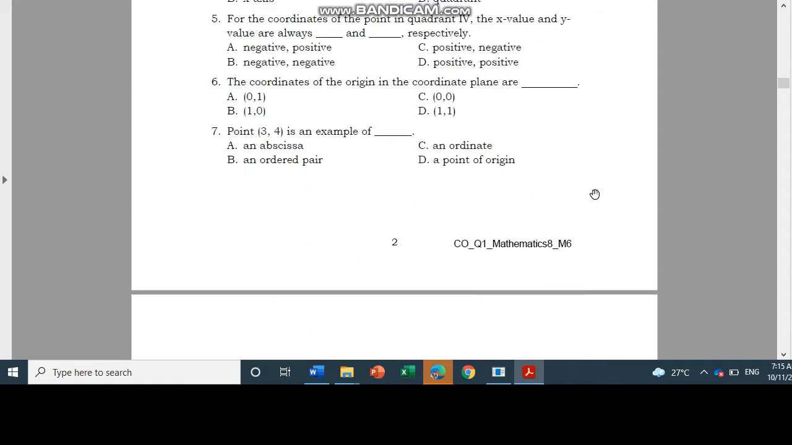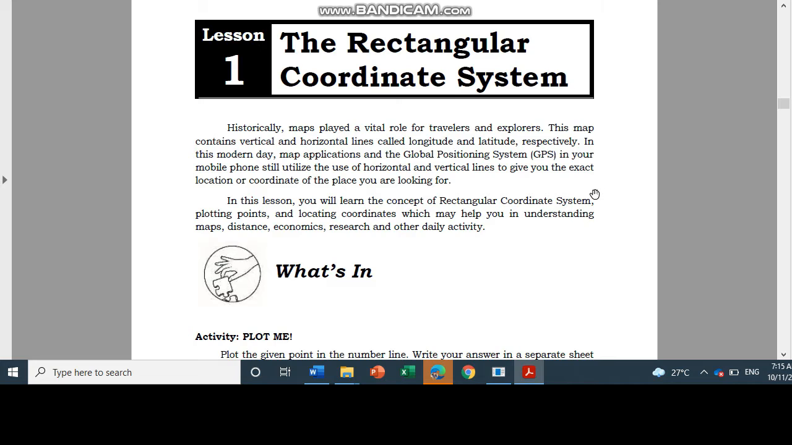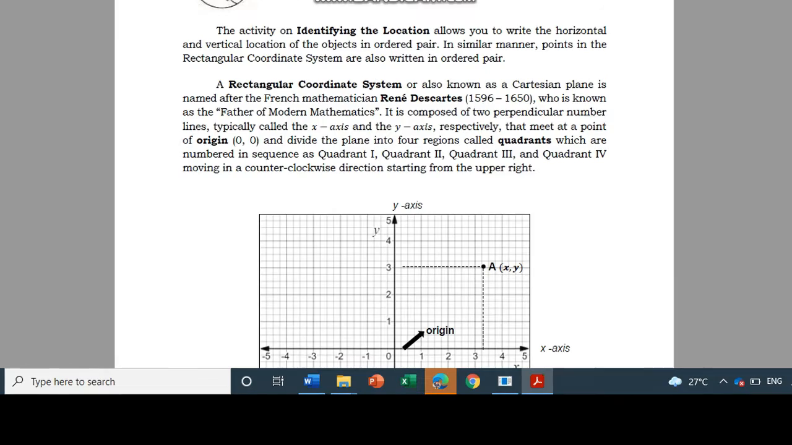We will discuss some of the important points on this module. Lesson 1, the rectangular coordinate system. The rectangular coordinate system is also known as the Cartesian plane. So others would refer to the rectangular coordinate system as a Cartesian plane, and it is named after the mathematician René Descartes. René Descartes is also known to be the father of modern mathematics.